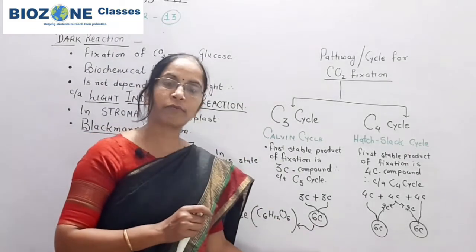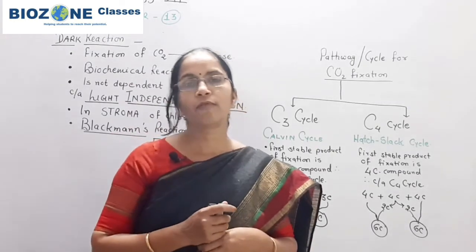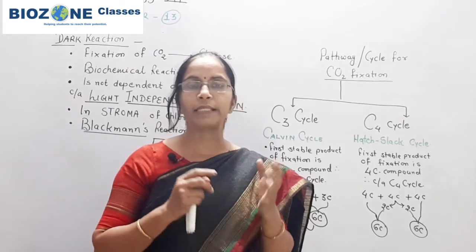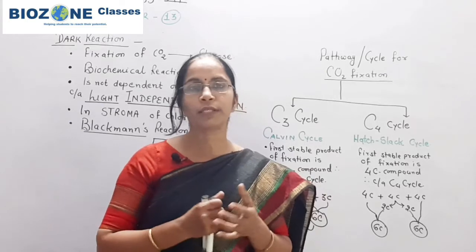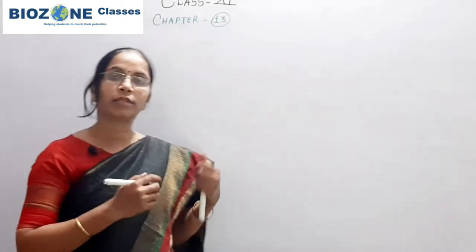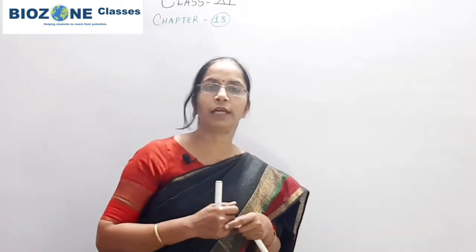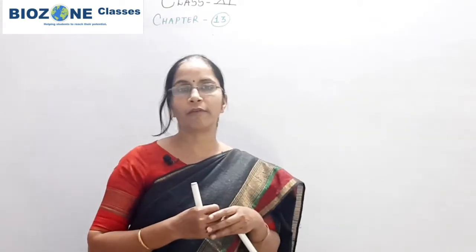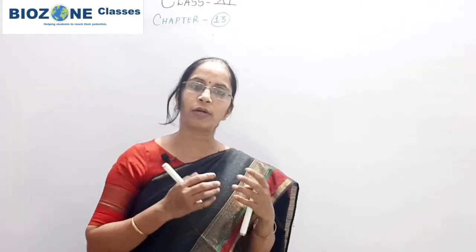Okay, now we study some comparative analysis for C3 and C4: what are the acceptors and what are the basic differences in morphology of the leaf of the C3 and C4 cycle plants. First we study the basic differences between the C3 and C4 plants or cycles, and then we study one by one the C3 cycle and C4 cycle.